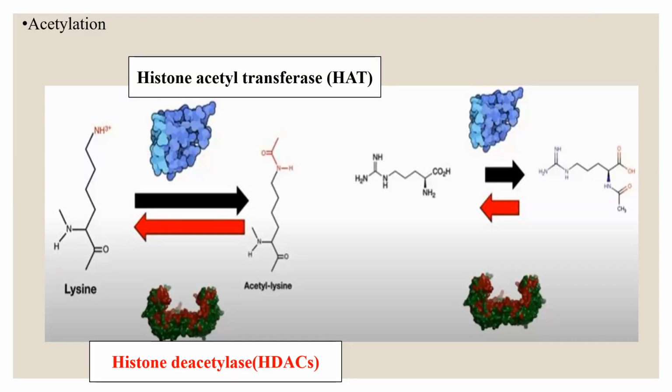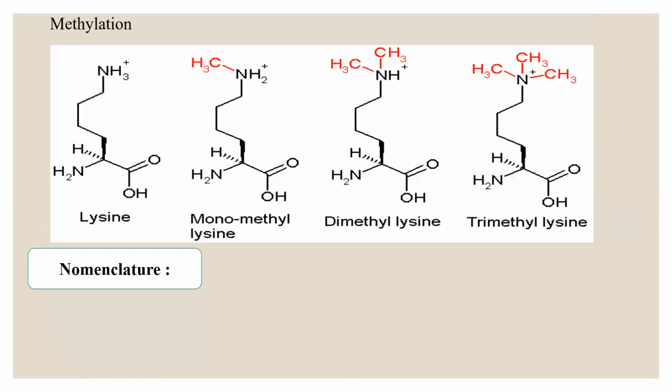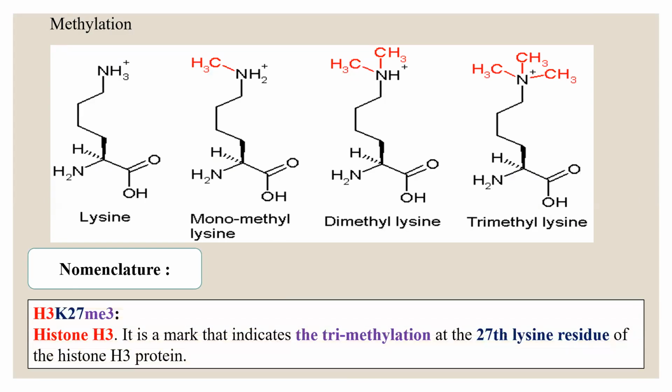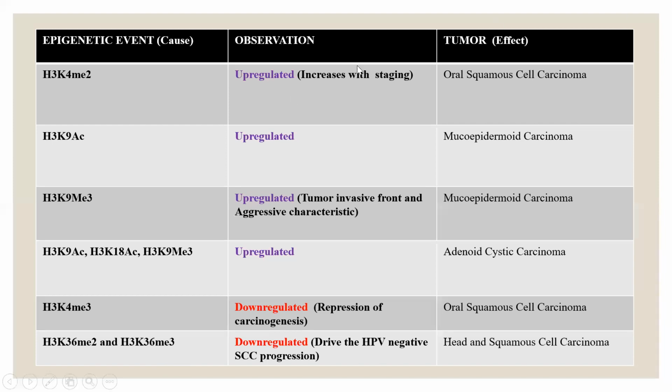This is what I explained in the previous slide as well about histone acetyltransferases and histone deacetylases. Now, methylation patterns can be monomethylation, dimethylation, and trimethylation. In the literature, when you see H3K27Me3, it has a meaning. H means histone, K means the lysine residue, Me means methylation. So we read this as trimethylation at the 27th lysine residue of the histone 3 protein. I repeat, we read this as trimethylation at the 27th lysine residue of the histone 3 protein.